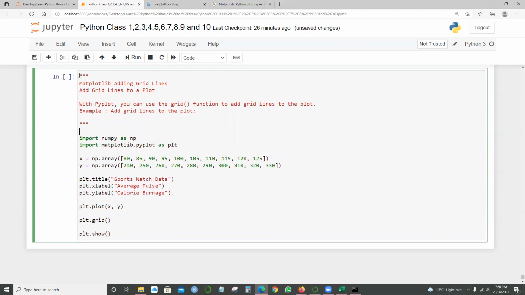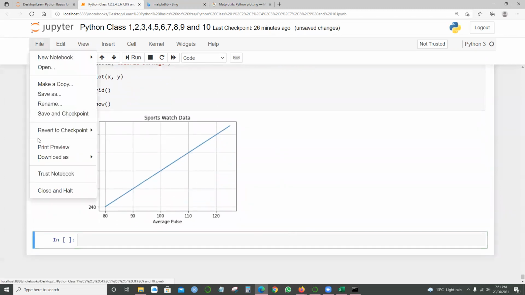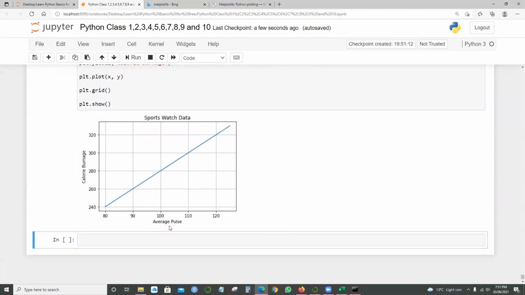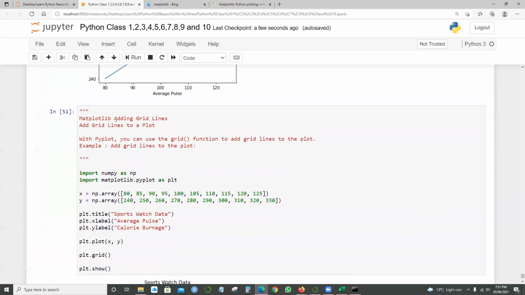If you look at the same thing, I've given the labeling as well. We have the x-axis and y-axis arrays, and we're giving a title, x label and y label, and then plotting, grid and show. And when I run this, look at this, how cool it is. Python can do a lot of things. We got the x-axis average pulse and the y-axis calories burnt, and also the title, sports watch data. I've given the naming.